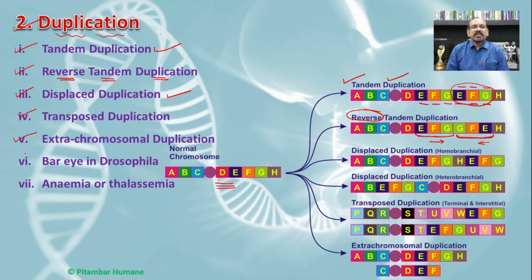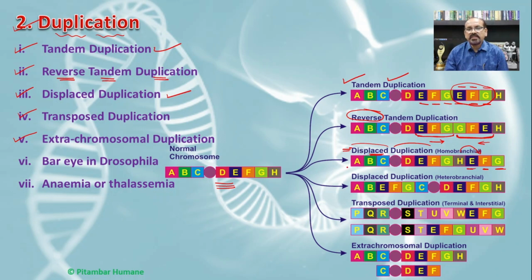The third type is displaced duplication. Displaced means the site or the location. So if we see this condition here, the E, F and G are present after the H, which means the position of the duplicated part of the chromosome is changed, and such a type of condition is known as displaced duplication.